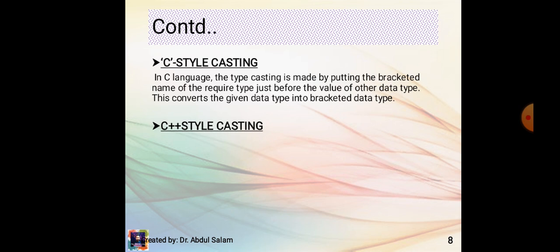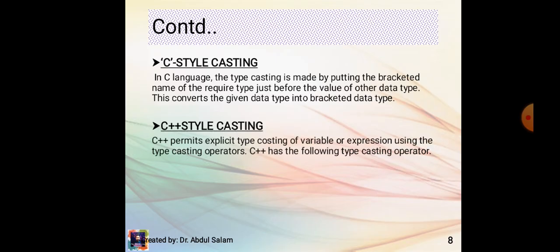What is C style casting? In C language, the typecasting is made by putting the bracket name of the required type just before the value of other data type. This converts the given data type into bracket data type.